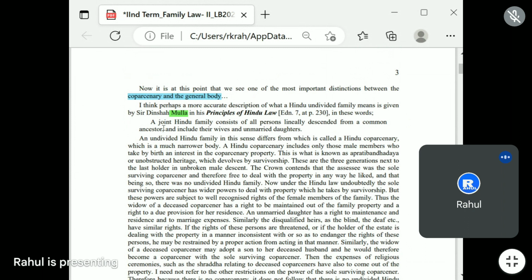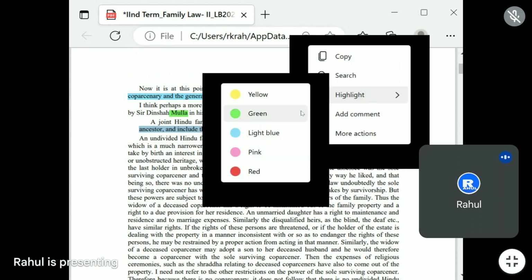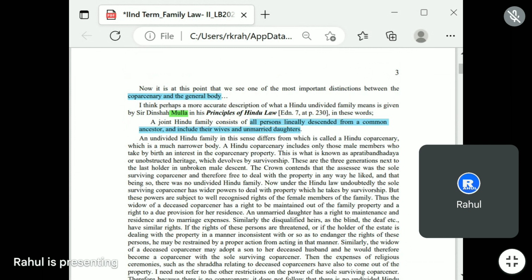What is the definition of a Hindu joint family according to Mulla? A Hindu joint family consists of all persons lineally descended from a common ancestor and includes their wives and unmarried daughters, right? So an undivided Hindu family in this sense differs from what is called the Hindu coparcenary.